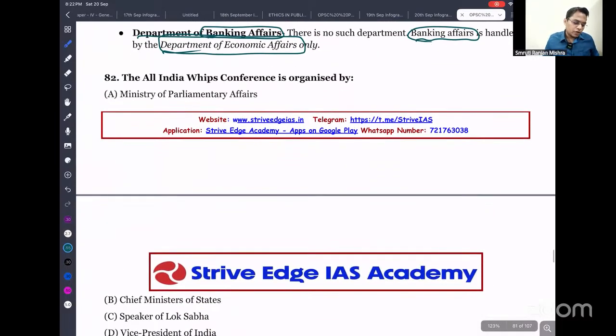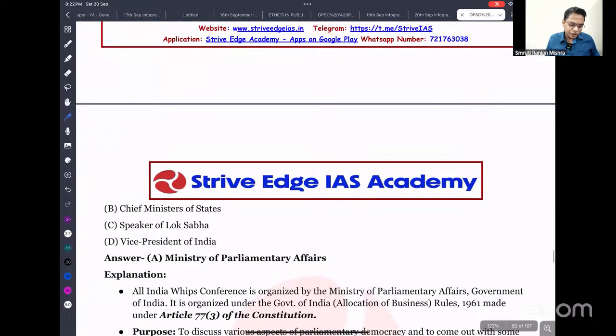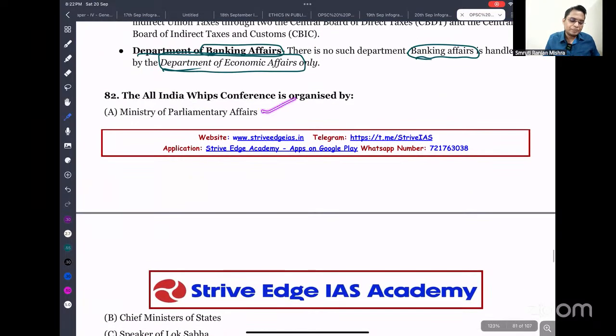So the next important question is: the All India Whips Conference is organized by the Ministry of Parliamentary Affairs, Chief Ministers of the States, Speaker of the Lok Sabha, or Vice President of India. It is actually the Ministry of Parliamentary Affairs. A whip is a party leader who issues directions to party members to ensure that a sufficient number of people are present during the discussion.